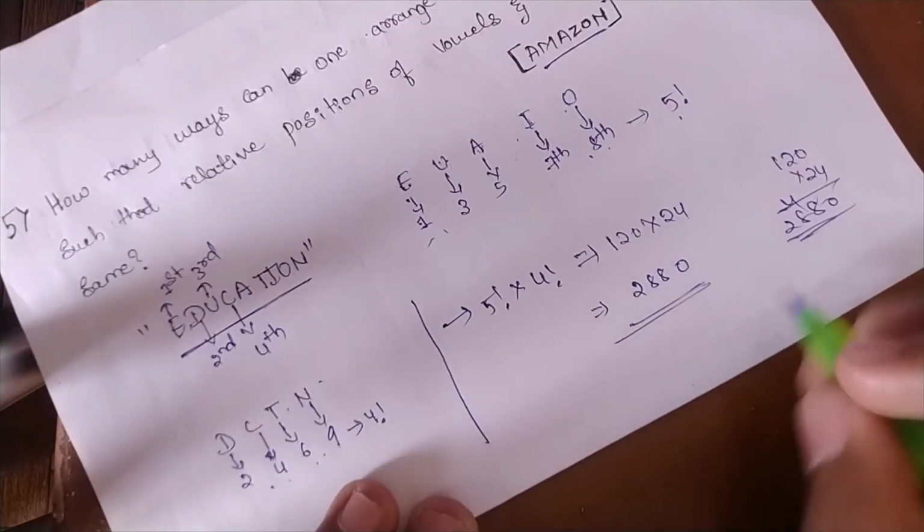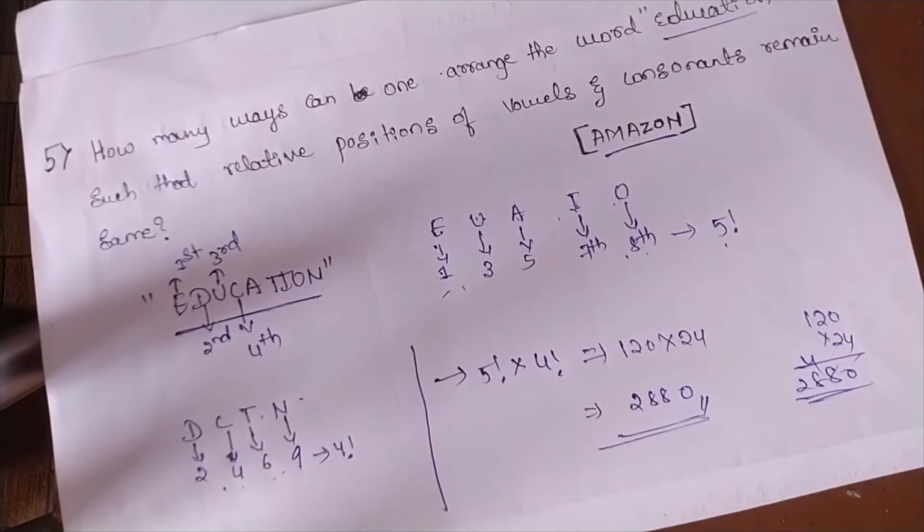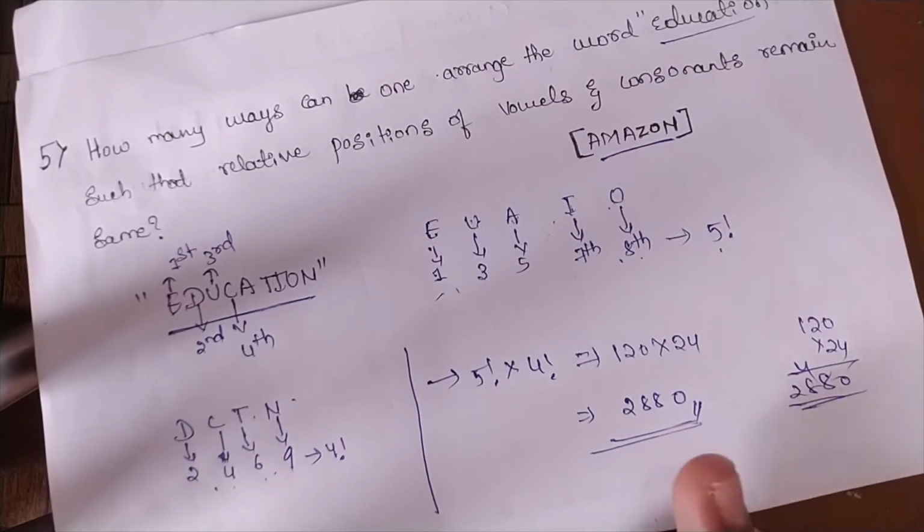Yes, it's 2880. So we can arrange the word education with the relative positions of vowels and consonants remaining the same in 2880 ways. So this is the required answer for this question.